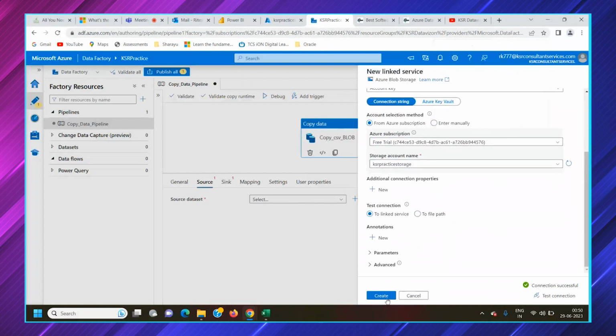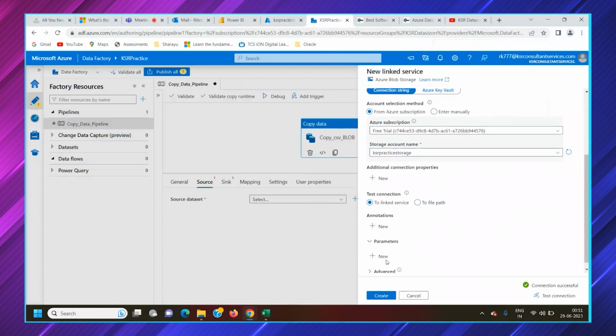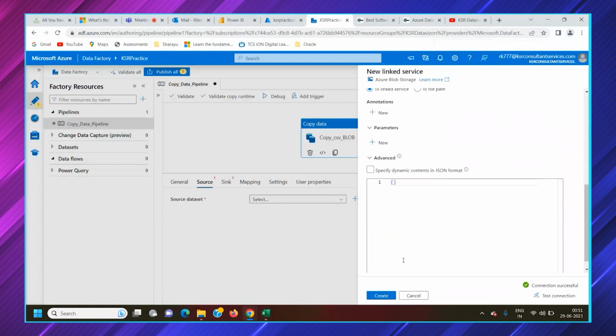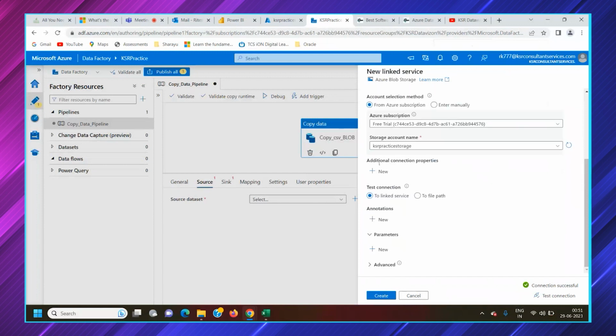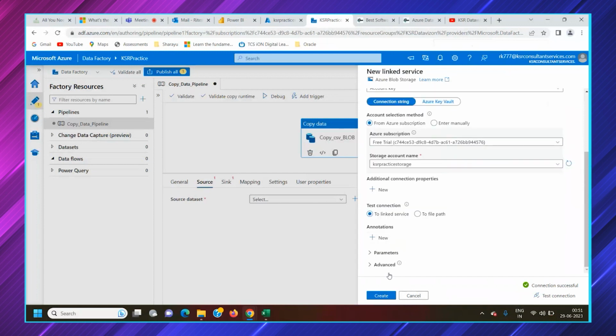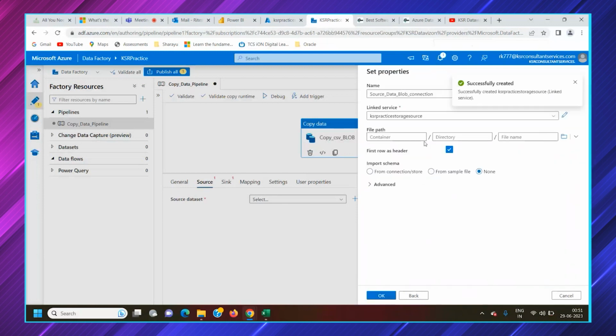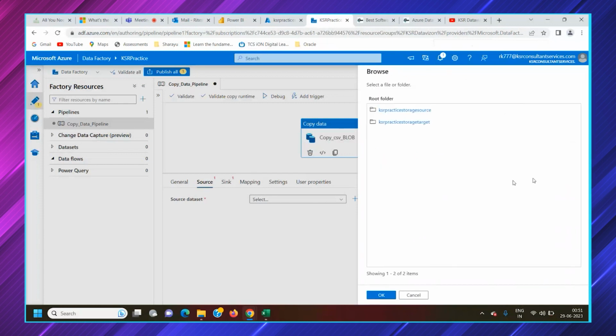Yeah, this is done. You can pass parameters, and there are certain advanced settings also, dynamic JSON files or JSON parameters you can directly pass here. But for now, we are only focusing on the basic concept. We will create it. This is created. So once this is created, you would get an option called file path. You can browse it, source, and this is the one.